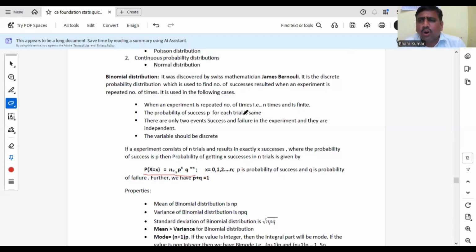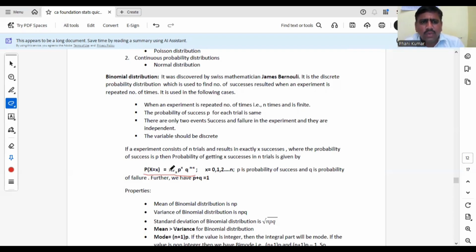n is known, but the probability of success for each trial should be constant. Even when you toss a coin 100 times, on the first trial the probability of getting a head is 1 by 2, on the second trial also 1 by 2. That means the probability of success never changes. In those cases, you can apply binomial. When n is finite and p, the success probability, is constant, you can apply the binomial distribution. The variable should be discrete; discrete means it should not take decimal values.